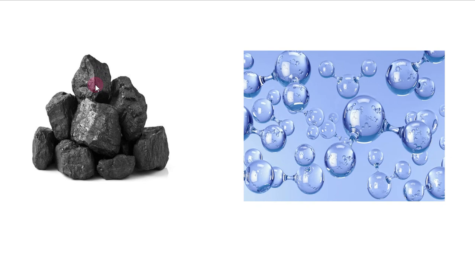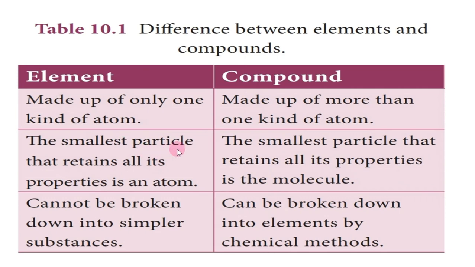Okay, so in these elements, it will show its own property. Whatever you are doing, you will get its own properties. That is given: the smallest particle that retains all its properties is an atom. It will show only its atom's properties.